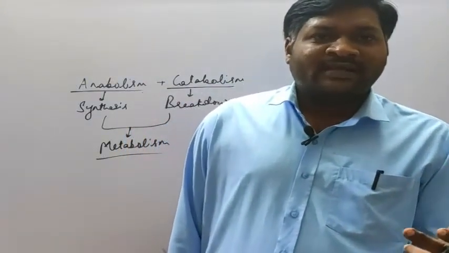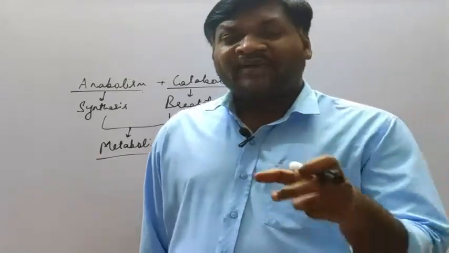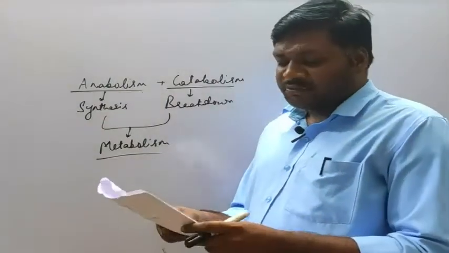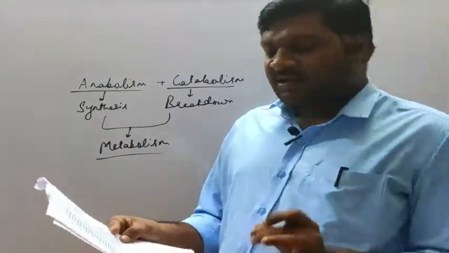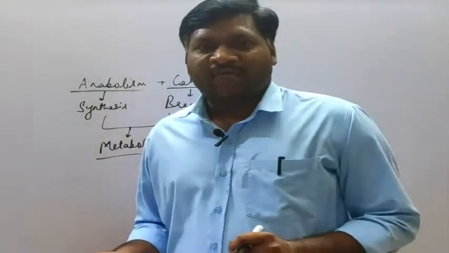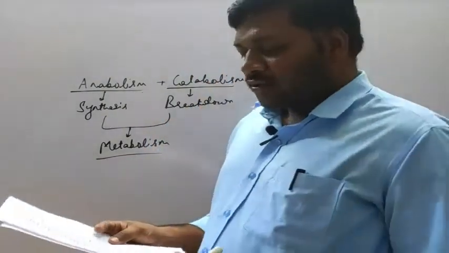Okay, two words are given. That is, one is referring to the genus and another is referring to the species name. So the correct option among these is option B: one scientific name consisting of a generic and the specific epithet. Okay. Now next we are going to the next question.